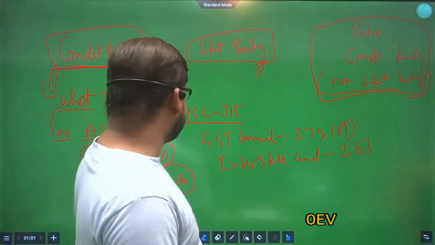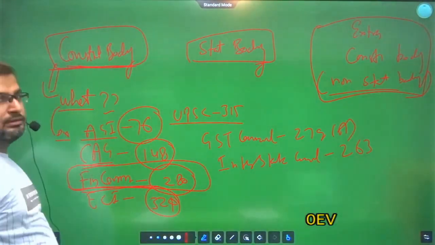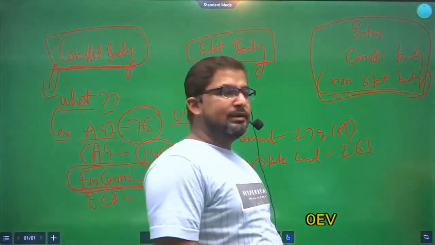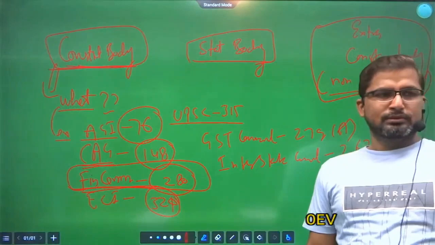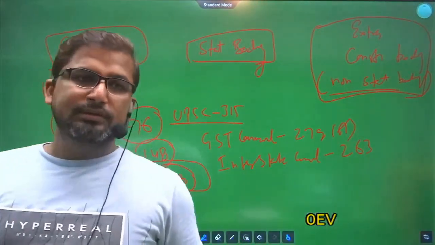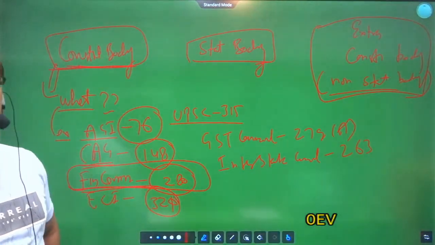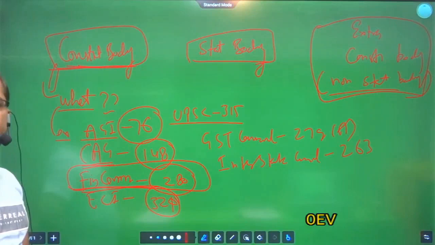For example, if any question is there regarding the Finance Commission, you can directly write that under Article 280 of the Indian Constitution, there is a provision for the Finance Commission, which is appointed by the President within 5 years or earlier, whenever the President requires. So that will be a good introduction, no?